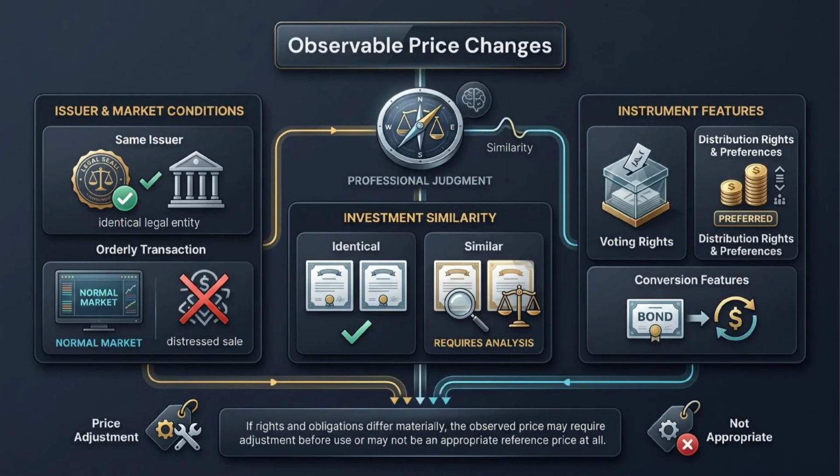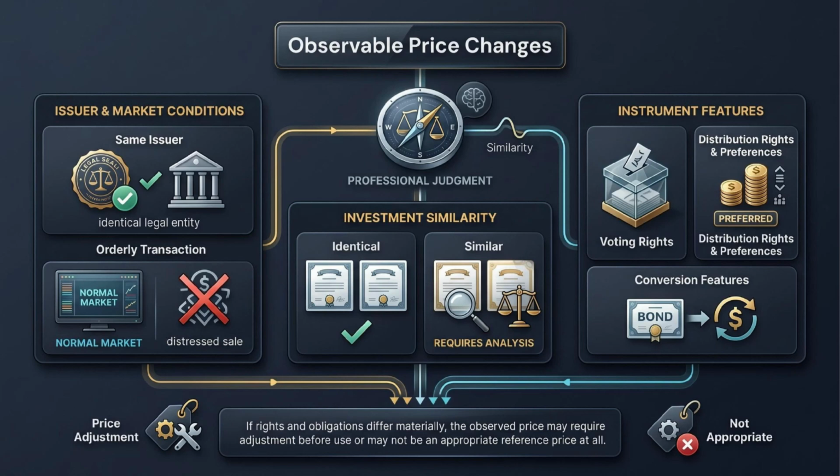Observable price changes require judgment. The entity must make a reasonable effort to identify reasonably knowable observable price changes as of the measurement date. Same issuer means the transaction must involve the legal entity that issued the security being measured. Different subsidiaries or affiliates do not automatically qualify. Identical investment is straightforward, but similar investment requires analysis.